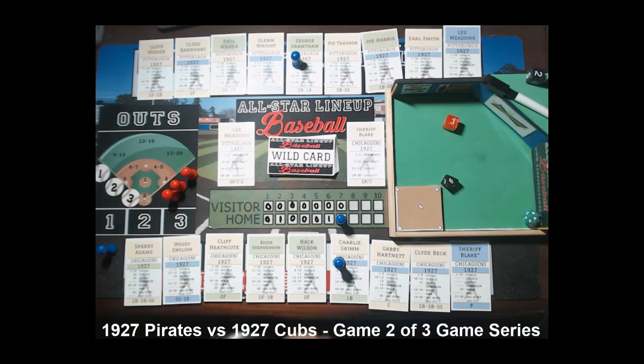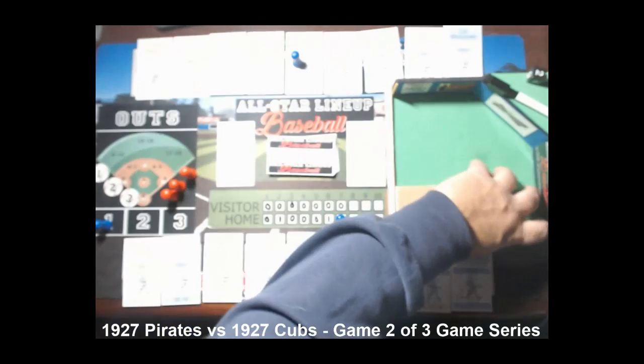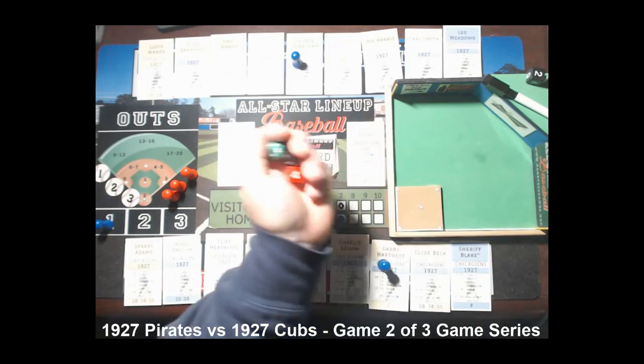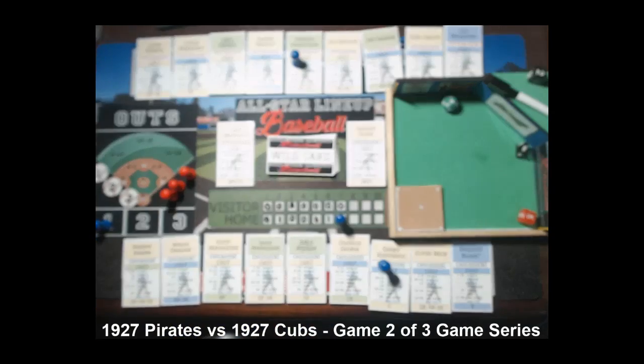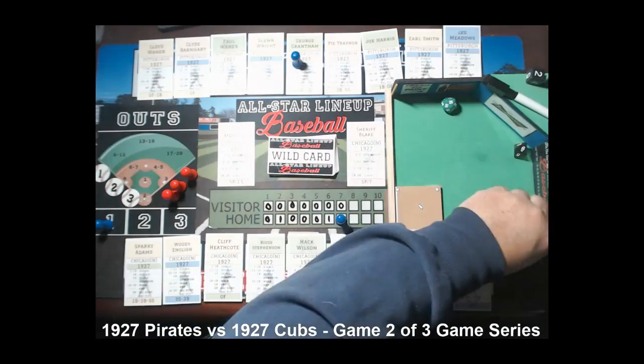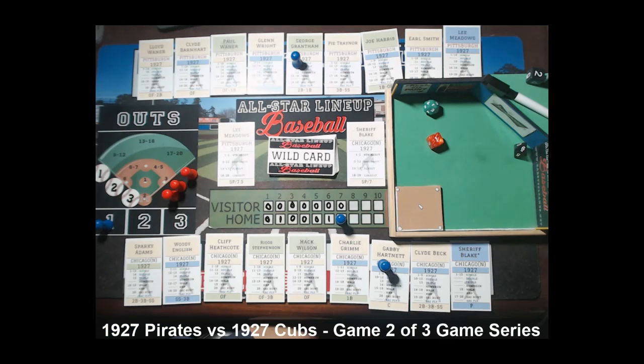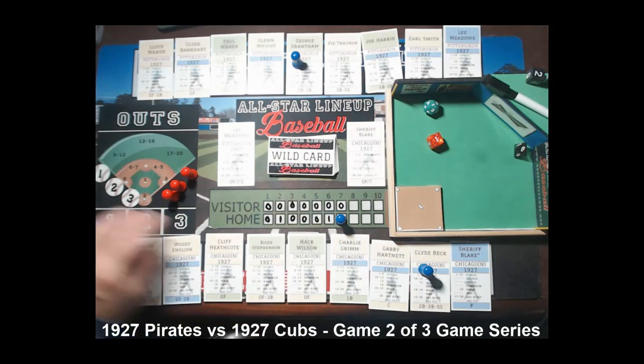All right. That brings up Hartnett with 1 out. Hartnett's a righty, so he's -1. Pitcher wins it. Ground out again on his card, straight up the middle. So a lot of action in the infield. That'll bring up Beck, 2 outs.